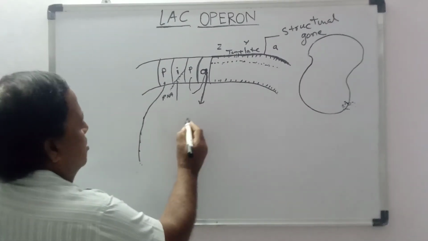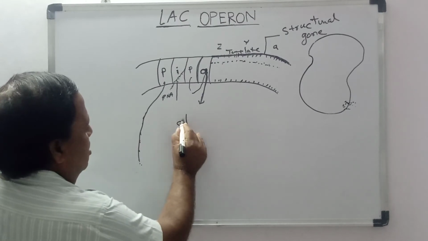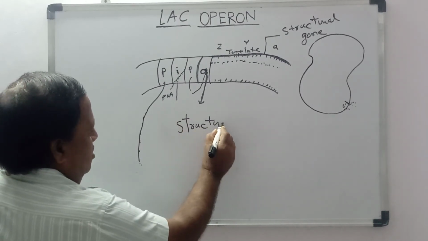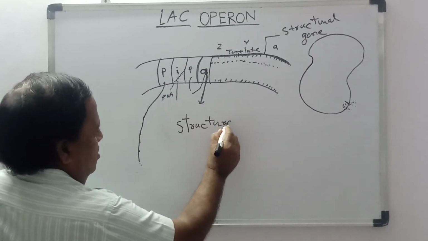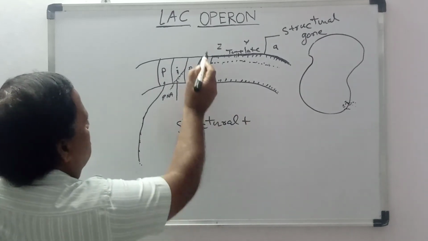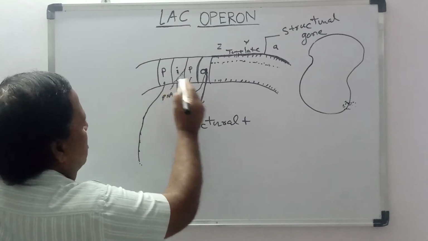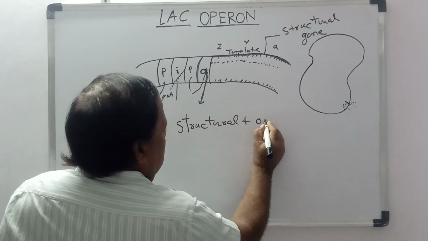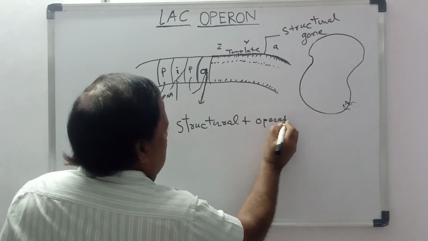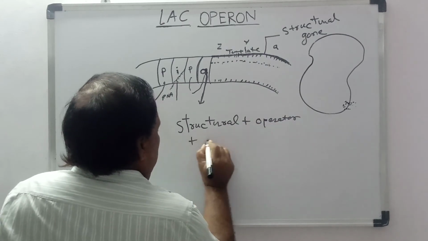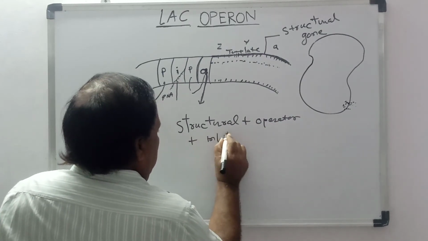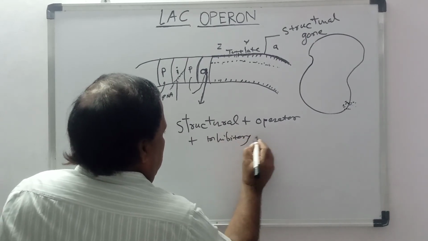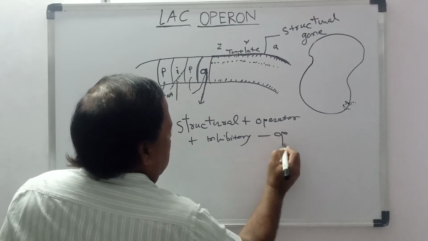Now, this structural gene plus this region, that is operator and inhibitory region, is called operon.